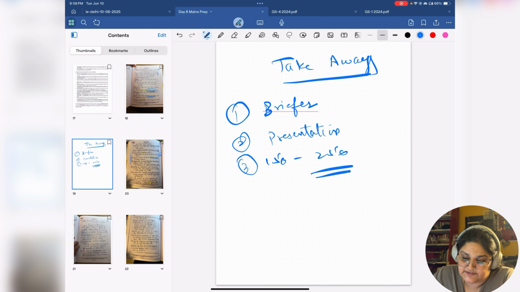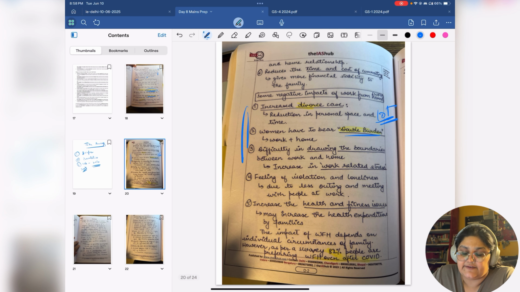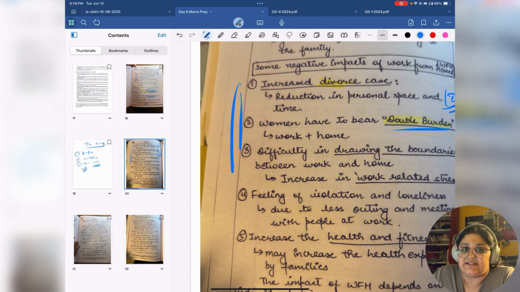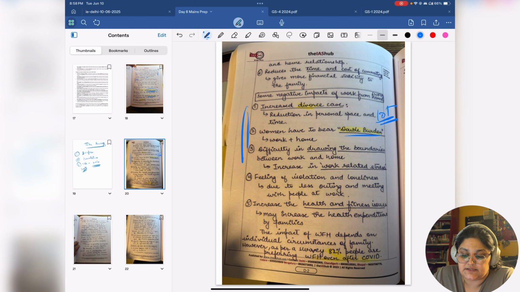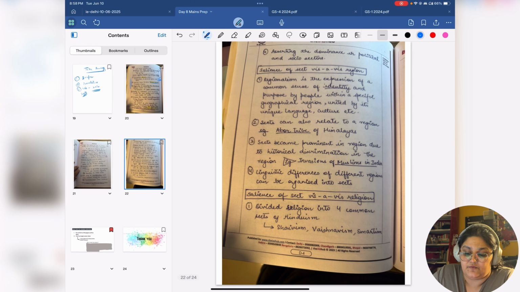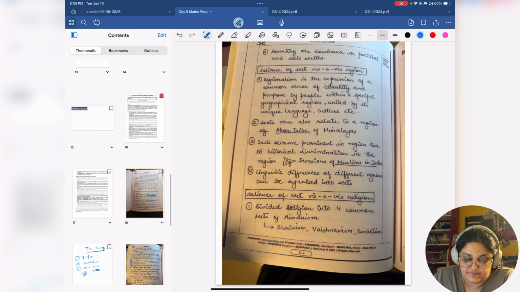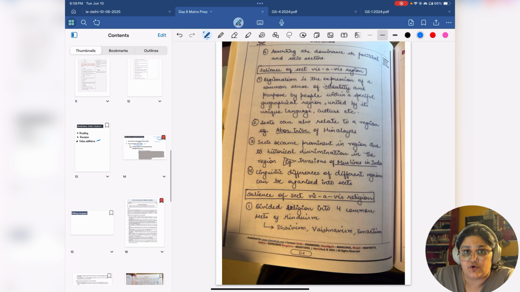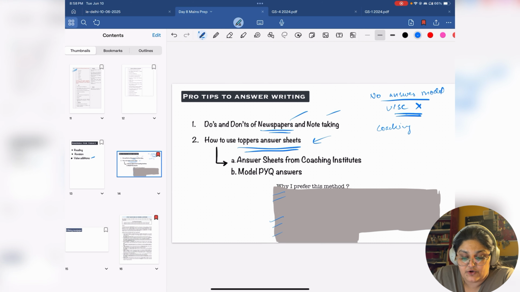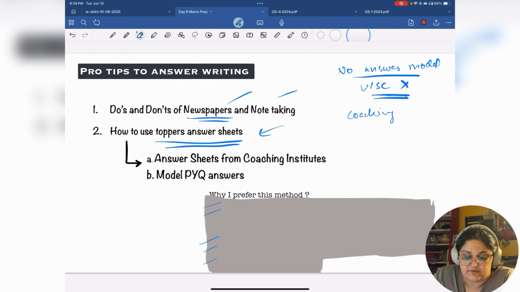You are using maximum 150 to 250 words. You only get max 7 minutes to write this answer. You will never be able to write this much. So please don't be bogged down by it, but this is a way preferable method of writing than any typed out model answers. Use them, but I would suggest this is a better alternative. Plus, because these are model answers, this is more or less the only way you will be able to gauge yourself against other toppers as far as the main paper is concerned.